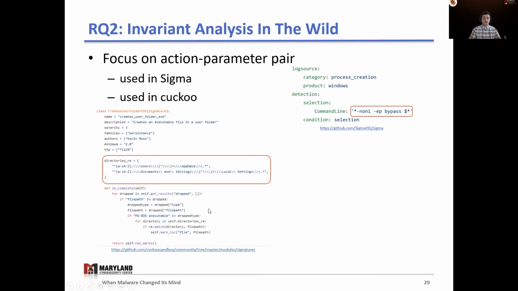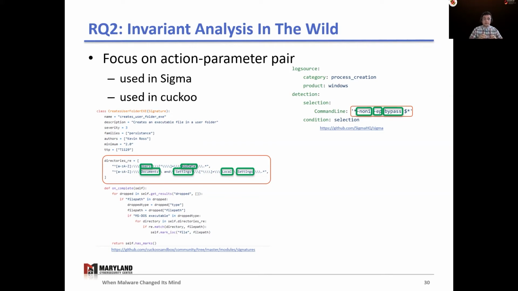With all these machine variabilities, is all hope of detecting them lost? We turn our attention to finding invariants in malware traces. Our focus is on open source host-based detection systems, namely Sigma and Cuckoo. As highlighted in the figure, they both use a combination of action type and regular expression for matching a parameter. For a regular expression to match, all tokens inside of it should match. And by our definition, tokens are substrings split by the Windows delimiters, as shown in the green boxes.